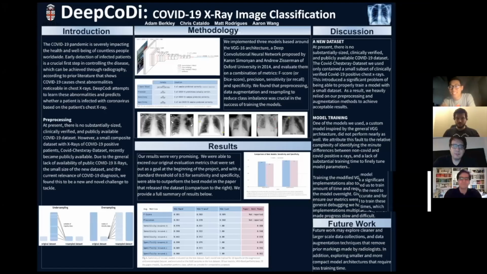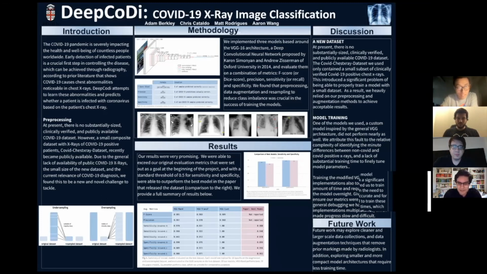Hello. The name of our final project for deep learning is DeepCodi, and it's short for coronavirus diagnostic using deep neural networks. Our team consists of Adam Berkley, Chris Cataldo, Aaron Wang, and myself, Matthew Rodrigues. I'm going to be walking you through the project overview and then into data and pre-processing, and then I will hand over to my partner, Aaron Wang, who will continue with methodology and model architecture.